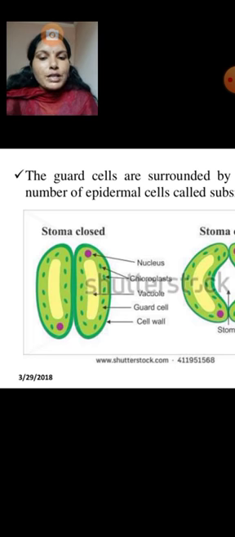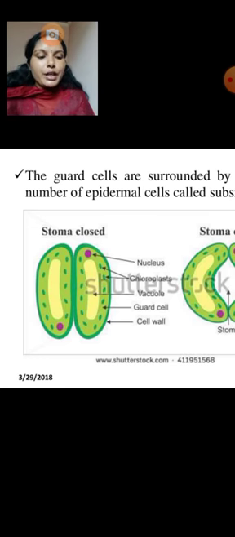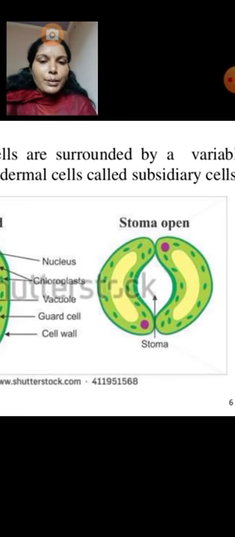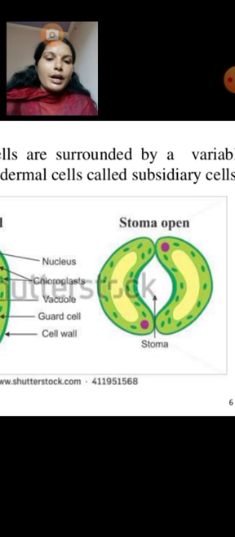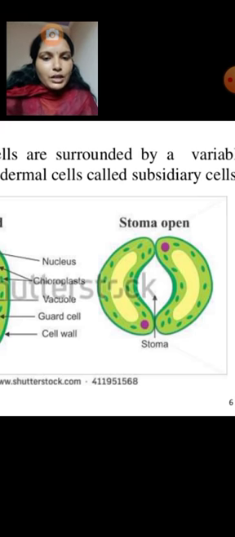So from the nearby cells, the subsidiary cells, the water is transferring. It takes the water out of the guard cells by osmosis, making them flaccid, and the stomata close. Understand? Here the stomata open in the presence of light because in guard cells the sugar is dissolved in water and the concentration is high, so water from the subsidiary cells enters the guard cells, and the stomata open.